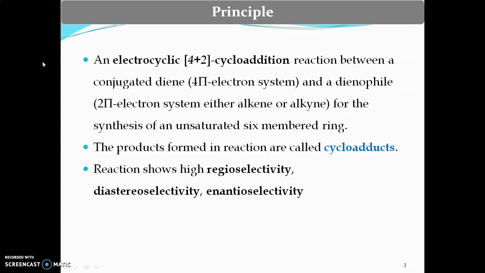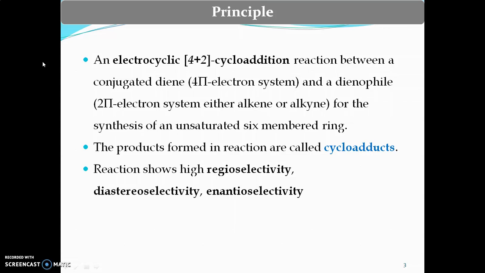For your understanding, I have divided the reaction into four different parts: principle, general reaction, mechanism, and pharmaceutical applications of Diels-Alder reaction. Diels-Alder reaction is a type of electrocyclic cycloaddition reaction. In this reaction, a conjugated diene consisting of a 4 pi electron system reacts with a dienophile, that is an organic compound containing a 2 pi electron system such as an alkene or alkyne, resulting in the synthesis of an unsaturated 6-membered cyclic product.